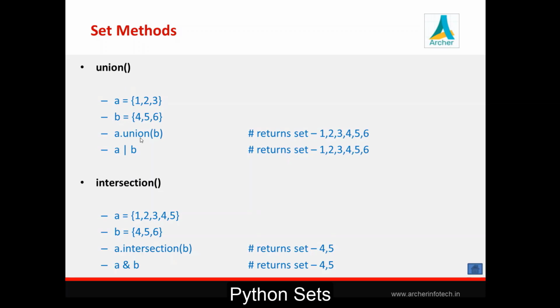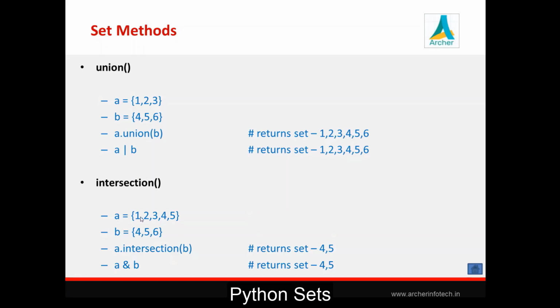In case of union, it just creates a new set with combining these two sets. It's like here, if you call this method a union dot b, it will create a set with all these elements here. We can perform this operation by using this operator also, which is called as a union operator, which we can only use with set values over here. Okay, so this is a union which combines two sets and create new set.